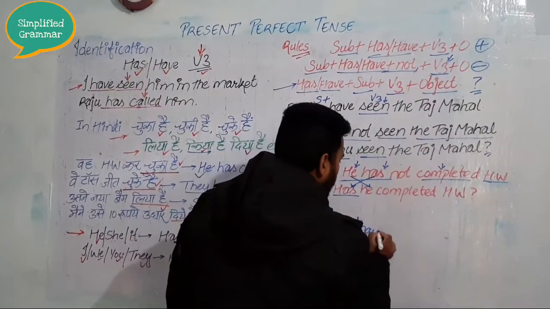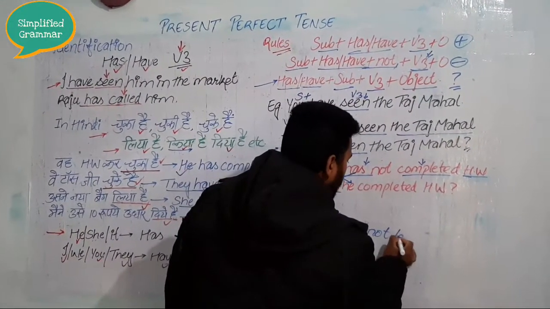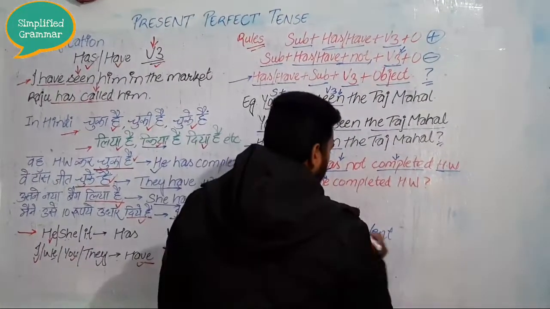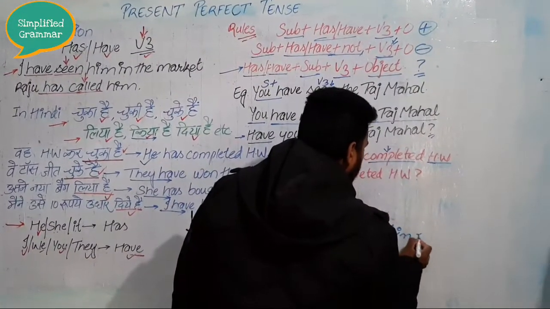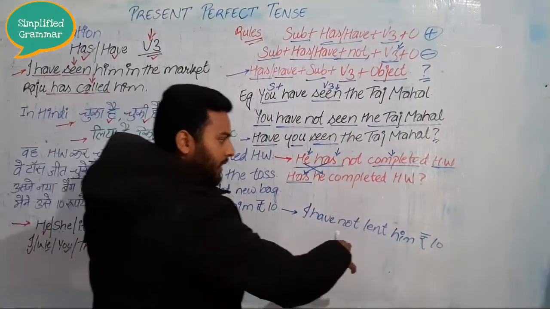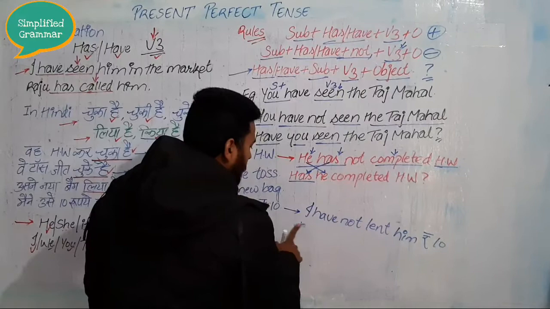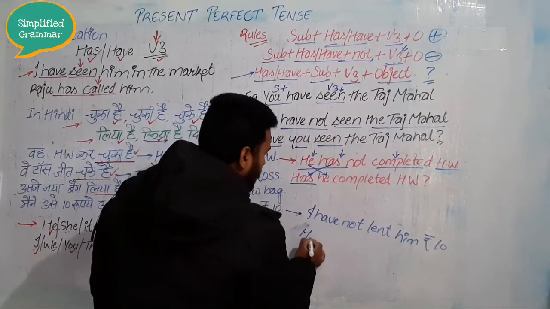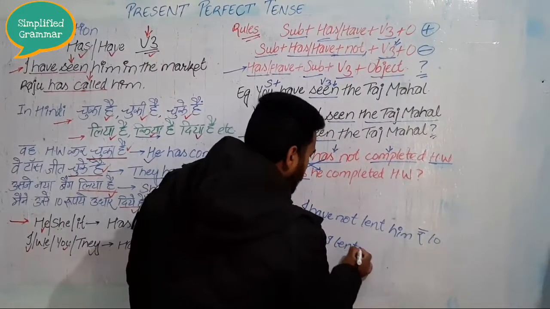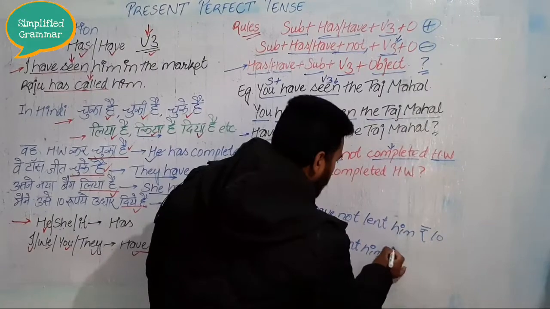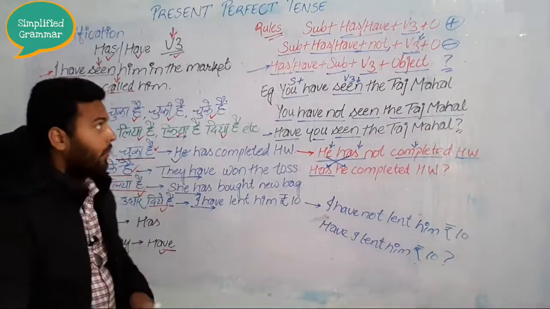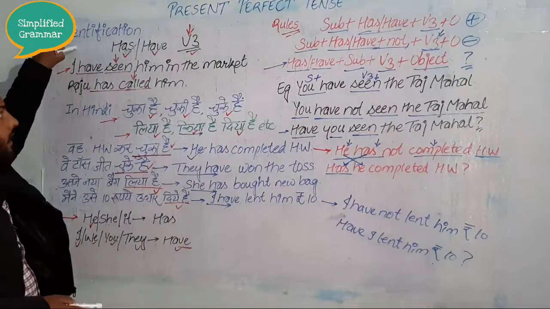I have not lent him 10 rupees. It's negative. Then if you want to ask the question, you can write: have I lent him 10 rupees? So I hope you understood what I taught you.